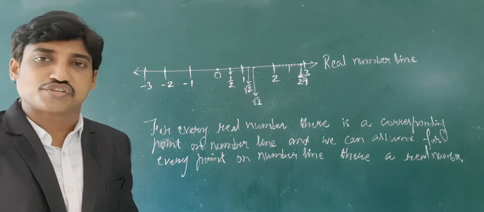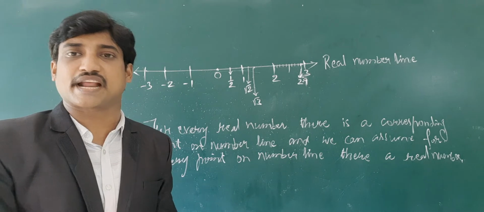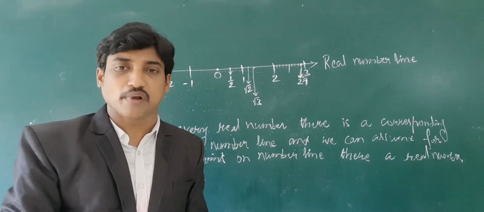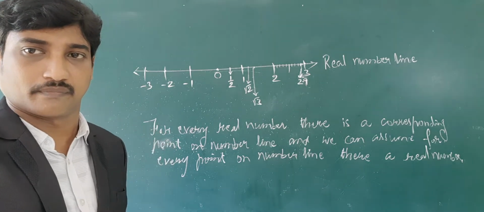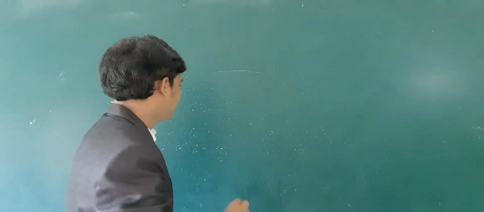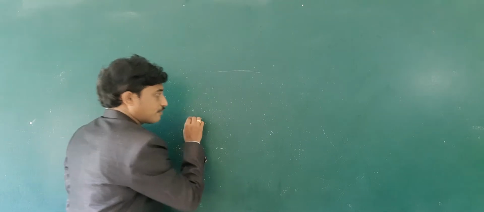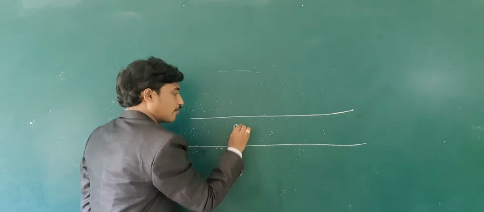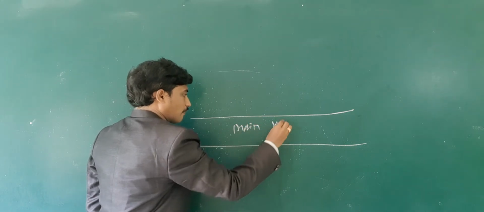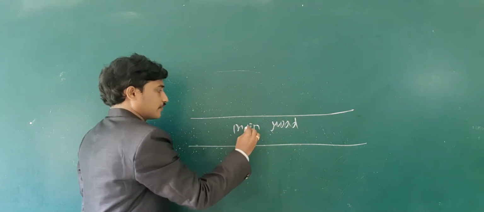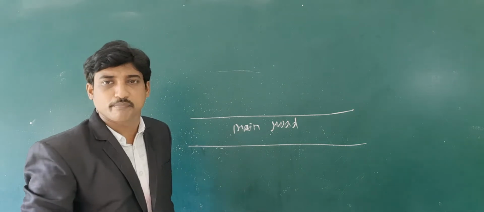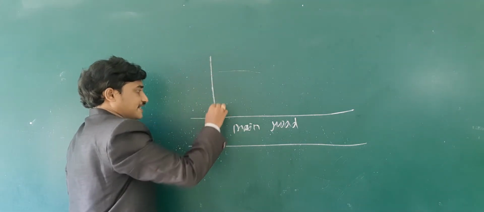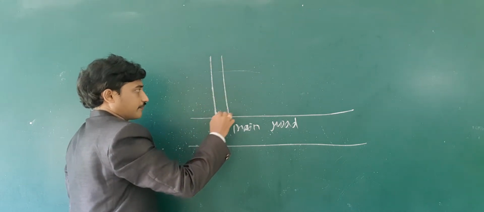Now let us see how to describe a point in a plane. There is a main road, and to this main road some streets are joined.